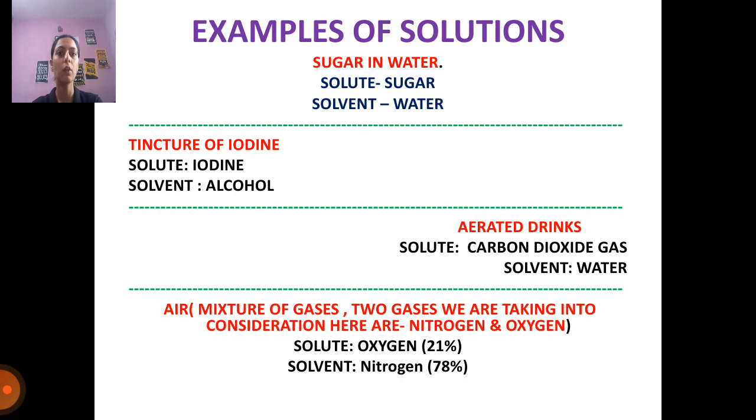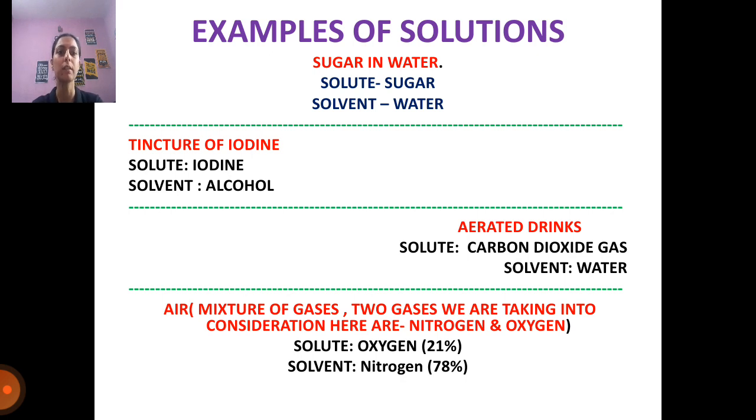Sugar in water is an example of a solid in liquid solution. Here the sugar is in solid state whereas the water is in liquid state, and here the quantity of sugar is less. That's why sugar is a solute whereas the quantity of water is more. Here the water is a solvent. So whenever I'm discussing sugar in water, in this case sugar is the solute and water is the solvent.